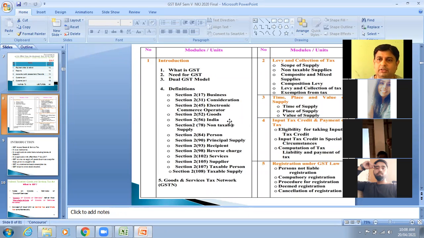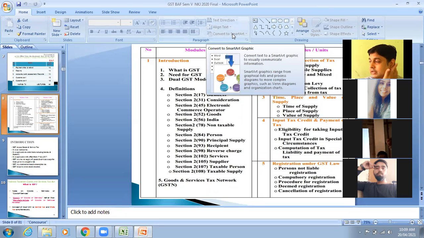And for place of supply, we have referred different sections of IGST Act, sections 10, 11, 12, and 13 of IGST Act, which were talking about place of supply.